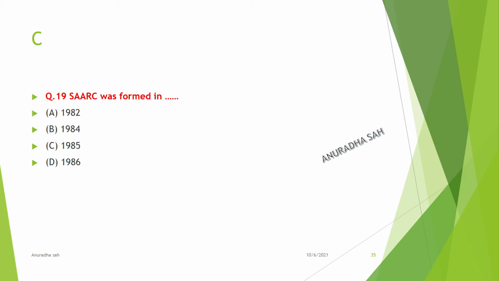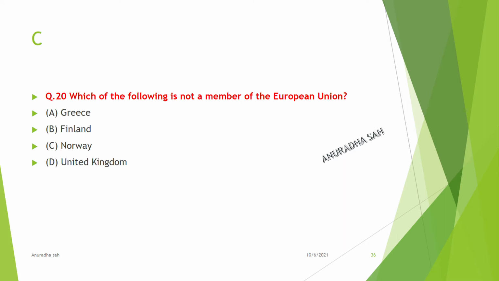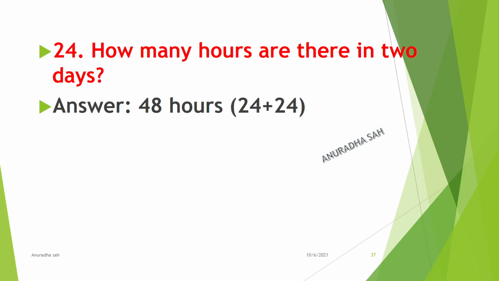SAARC was formed in 1985. Which of the following is not a member of the European Union? Norway. How many hours are there in 2 days? 48 hours.